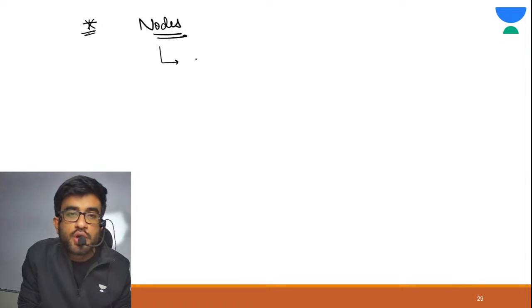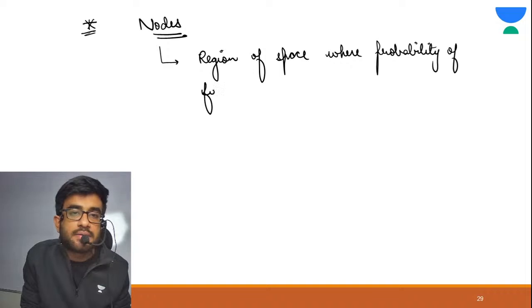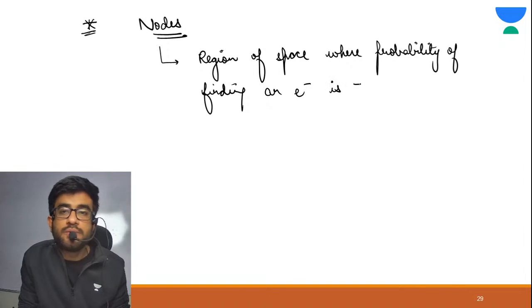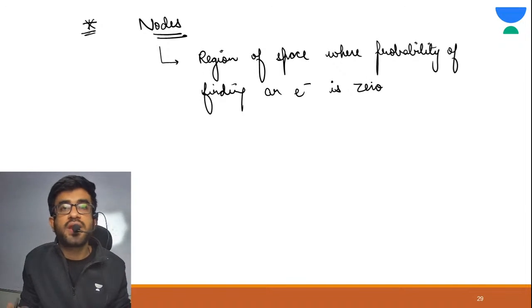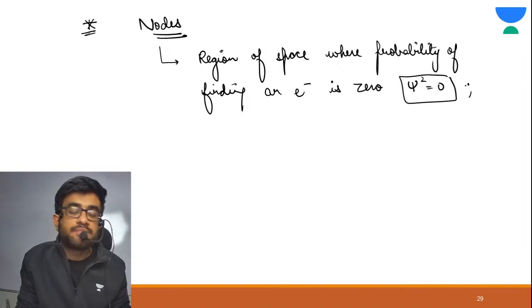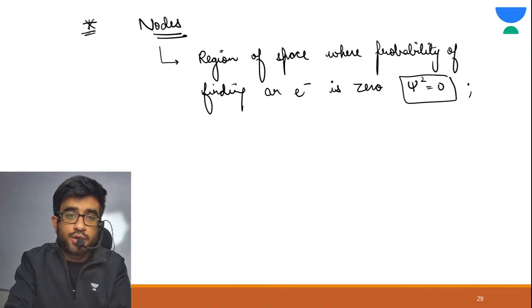What are nodes? Nodes are regions of space where the probability of finding an electron is 0. That means you can never find an electron on a node. It means psi square is 0. Do you guys remember psi square? We used to write psi square for probability.